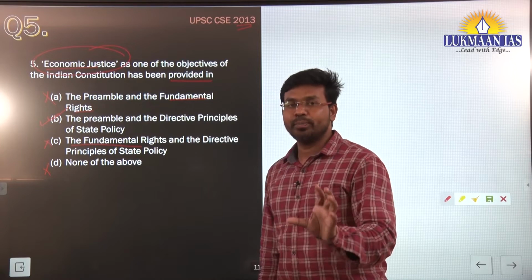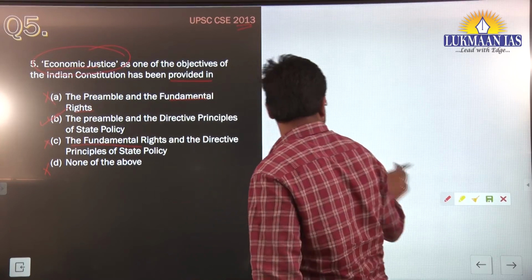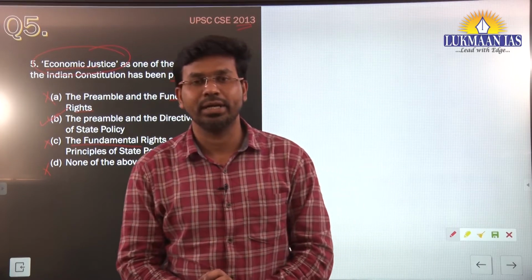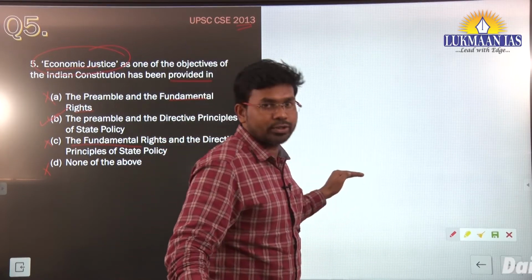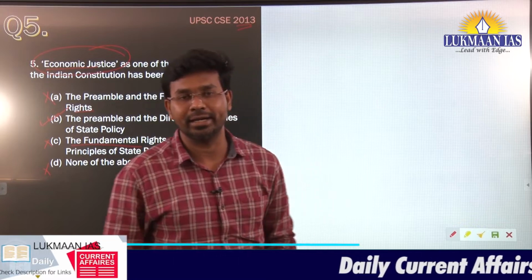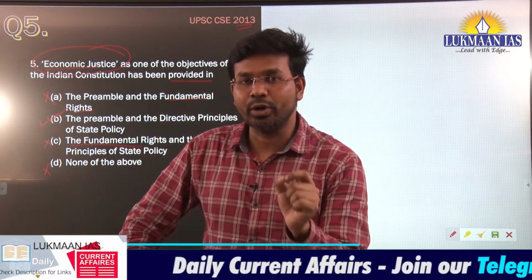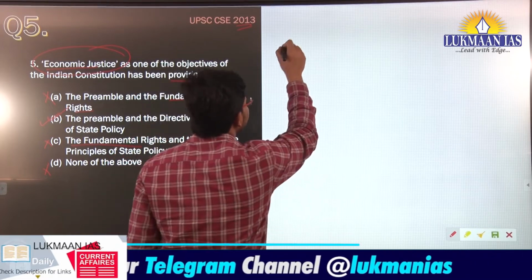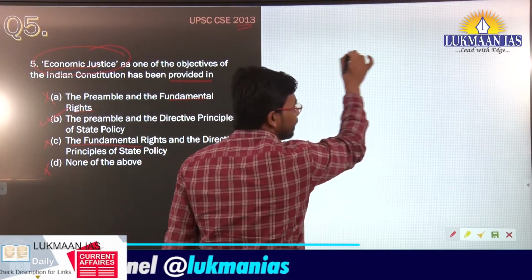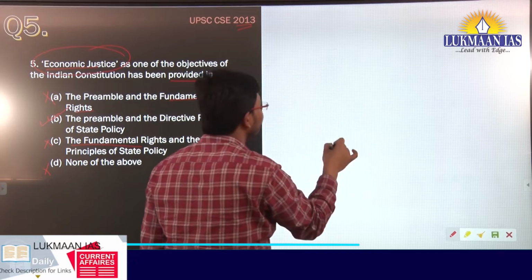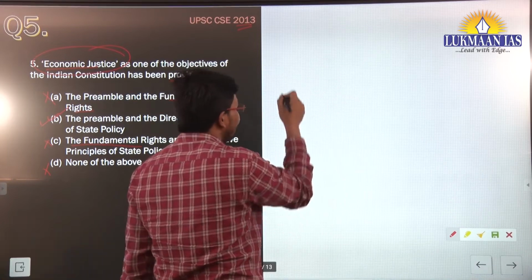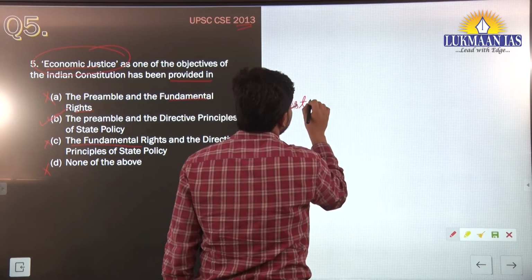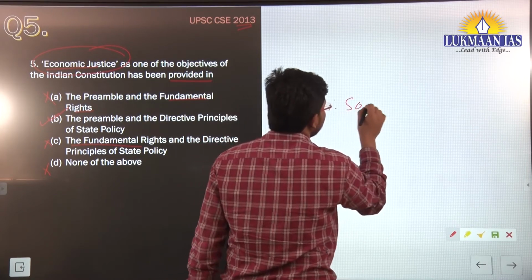Here we need to understand, if you read the entire preamble of the Constitution of India, 'We, the people of India, having solemnly resolved to constitute...', you will find an ideal that says justice, social, economic and political.